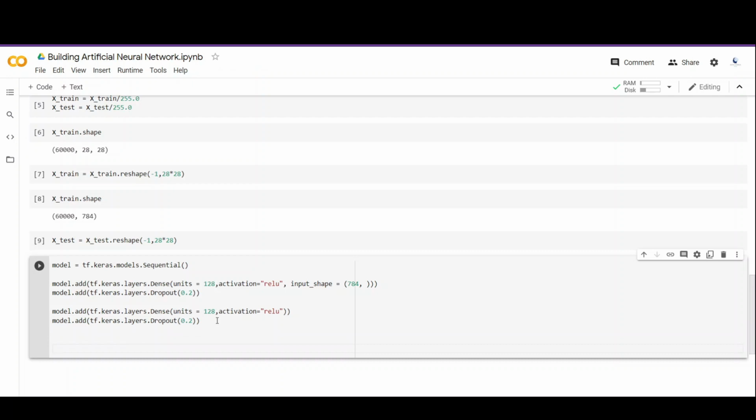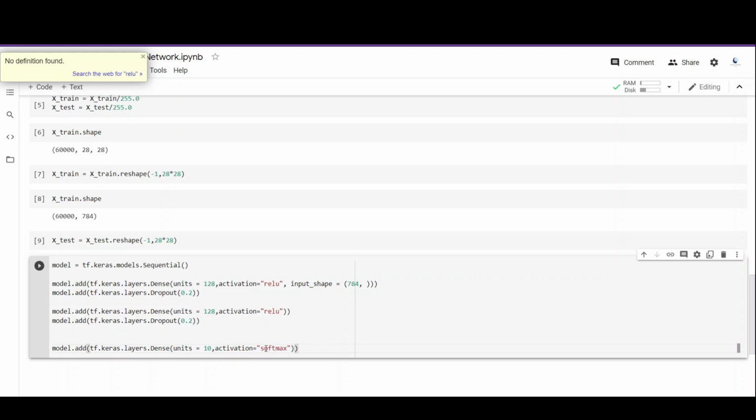Now we are going to add the output layer and we are going to again copy paste the same code, but this time we are not going to use dropout layers because it does not make sense to use a dropout layer in the output layer. So now we have to change the number of units and it's going to be equal to the number of labels we have. So in this case we are going to have 10 units. And next we want to return the probabilities for the labels. So we pass the softmax function for this.